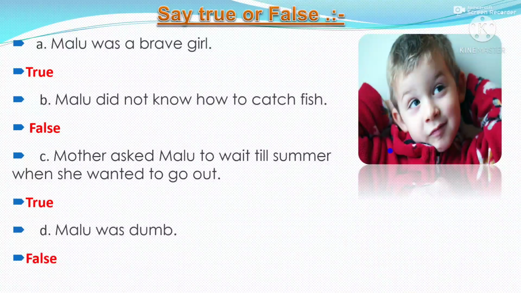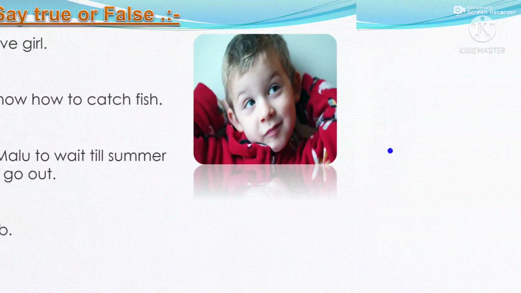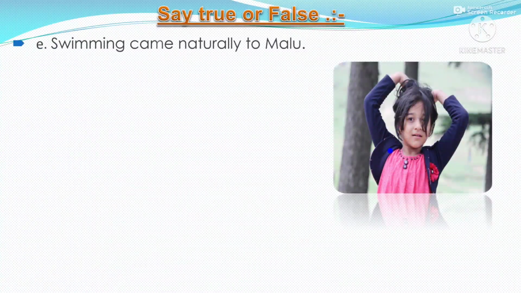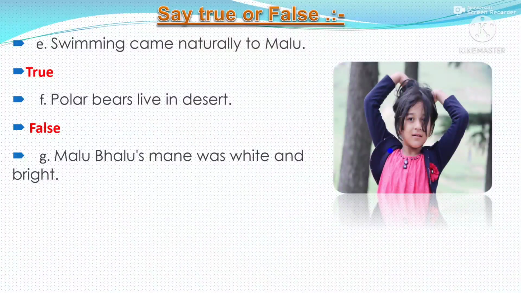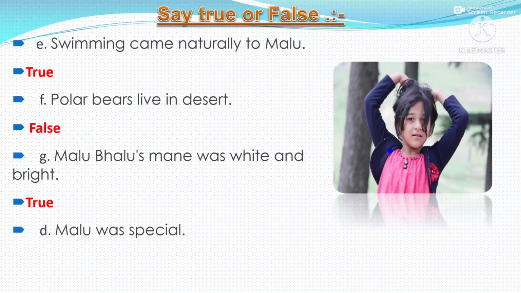No, she was intelligent. She was brave. So it's false. Swimming came naturally to Malu. Yes, it's true. Polar bears live in desert. No, it's false. Polar bears live in polar regions. Malu Bhalu's mane was white and bright. Yes, true. Malu was special. True.